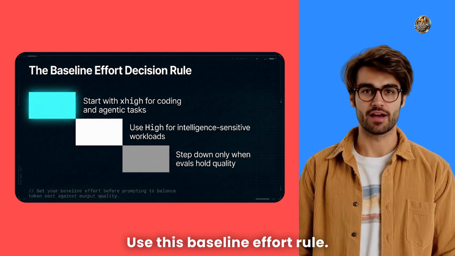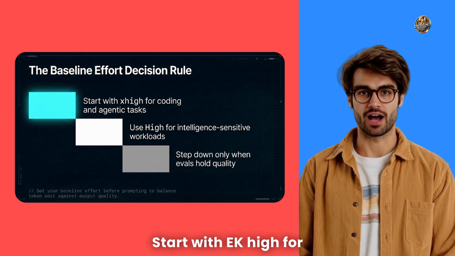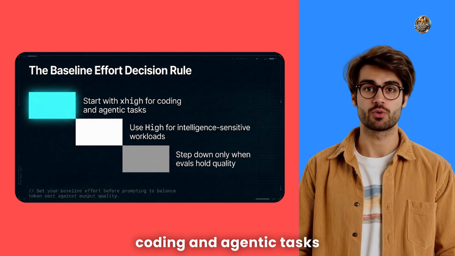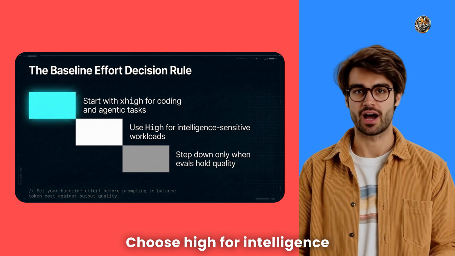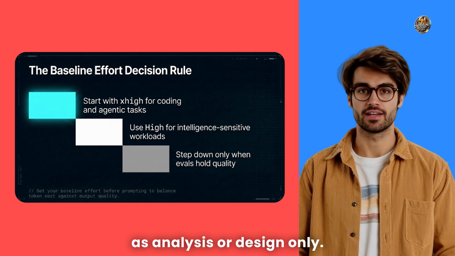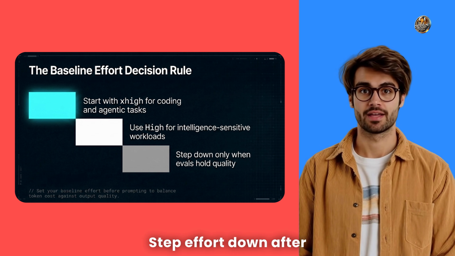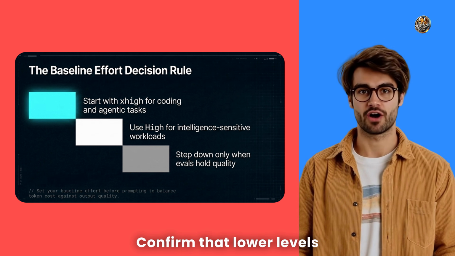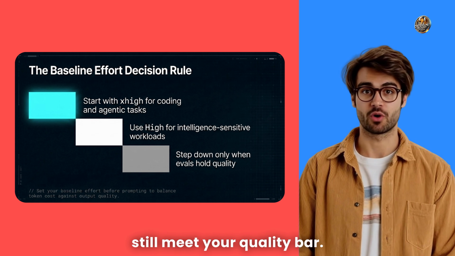Use this baseline effort rule. Start with High for coding and agentic tasks where depth matters. Choose High for intelligence-sensitive workloads such as analysis or design. Only step effort down after your evaluations confirm that lower levels still meet your quality bar.